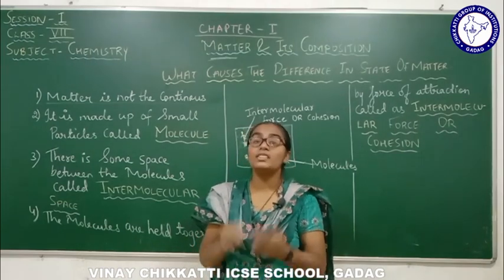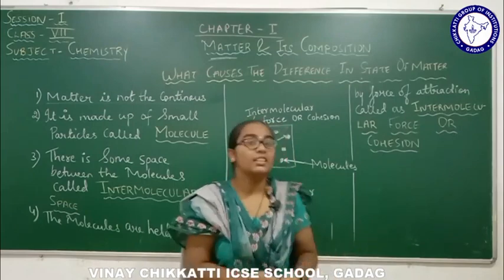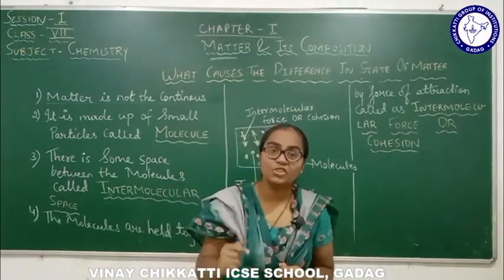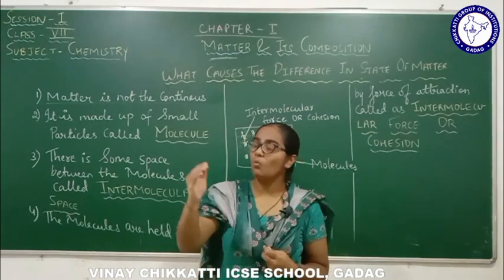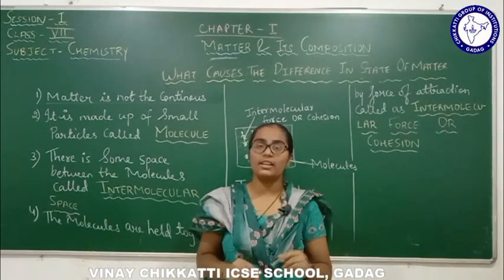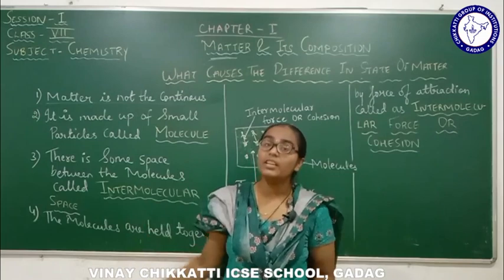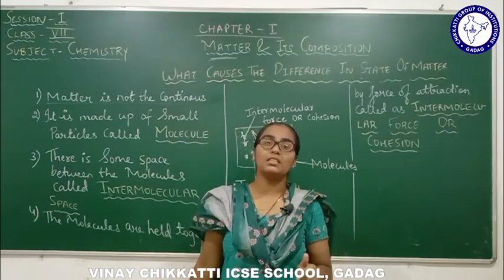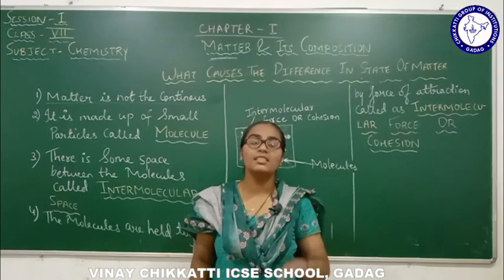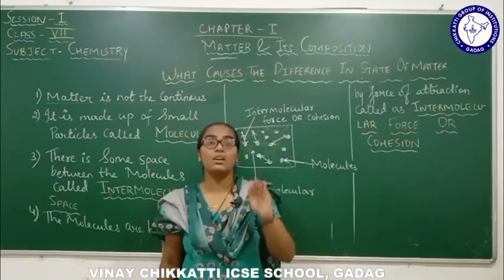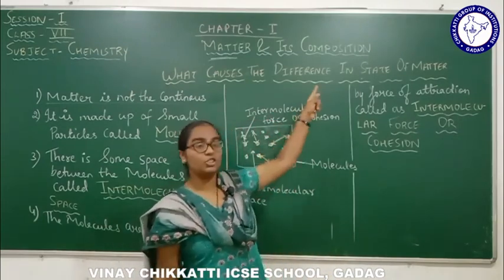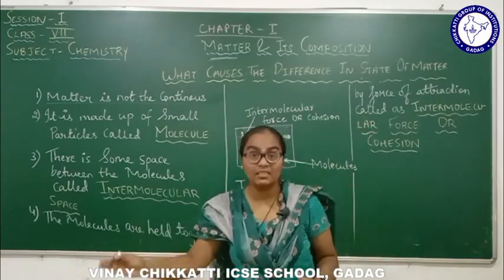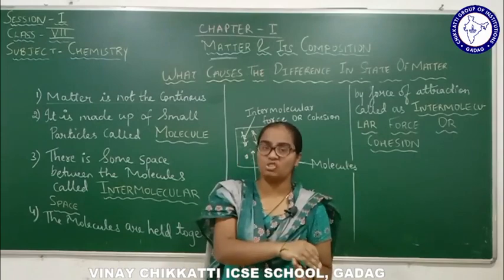The most important content is nothing but the composition. First we understood what matter is and the basic terminologies associated with it. Now we are going to study the composition. What makes matter discontinuous is nothing but its composition. Composition means content. So this is the basic meaning of the chapter, matter and its composition.